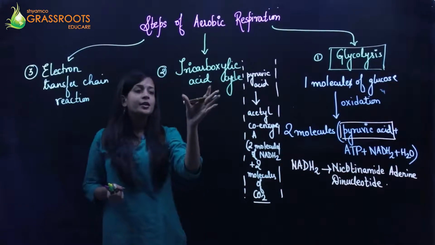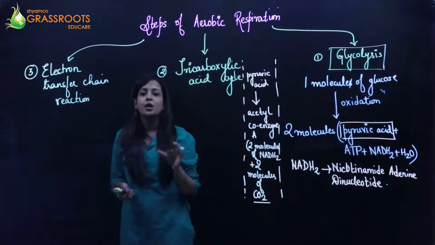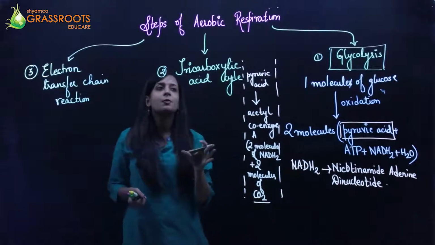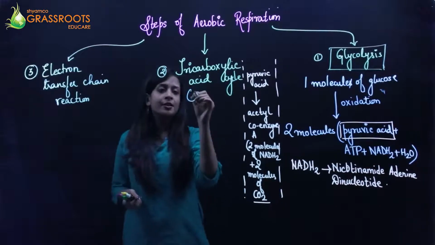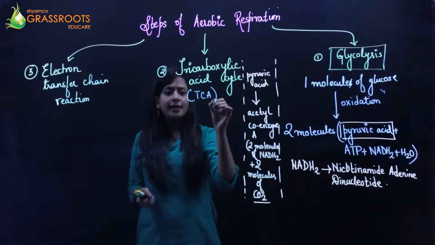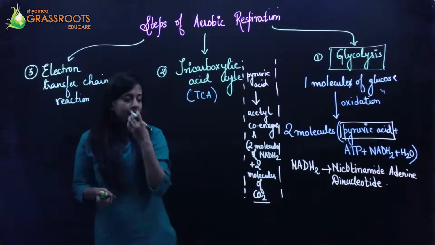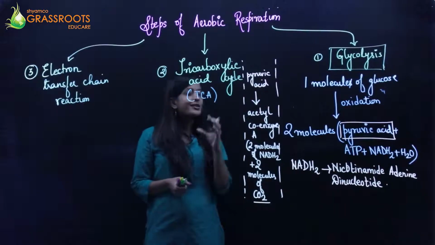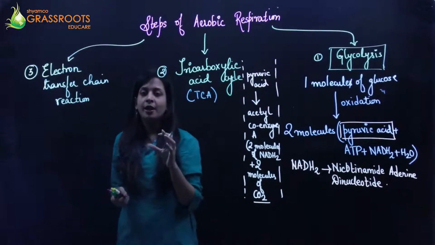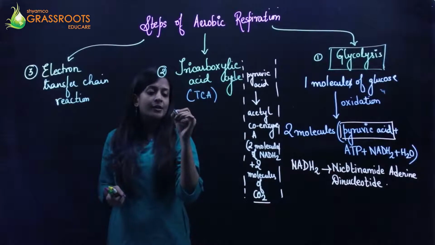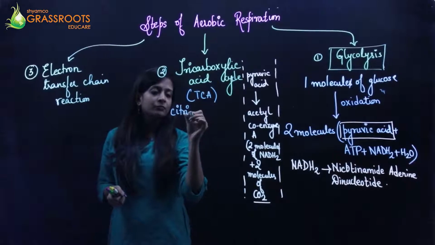Now, the next step of this aerobic respiration is the tricarboxylic acid cycle, that is the TCA. Why is this cycle named so? This is because the first product formed here is citric acid.